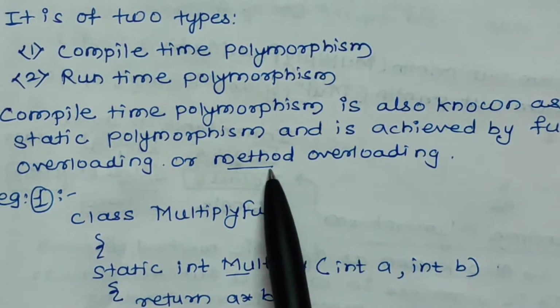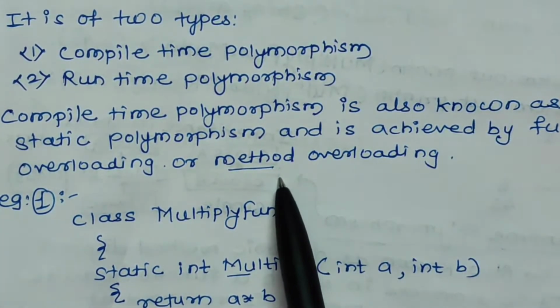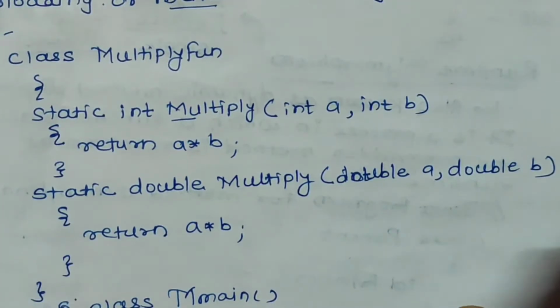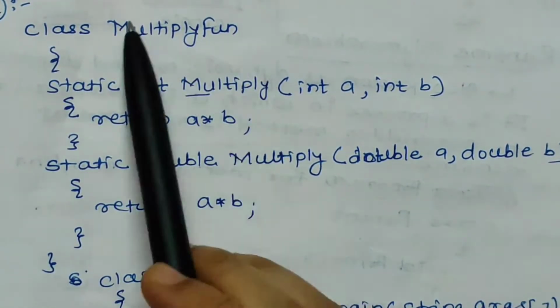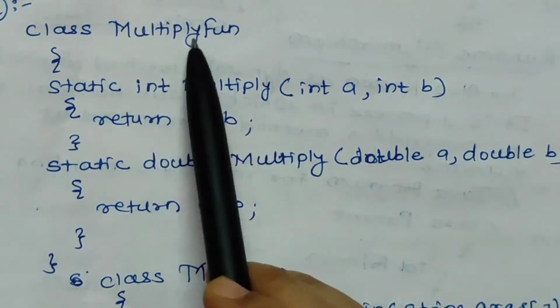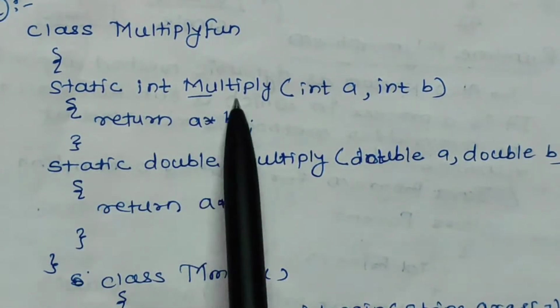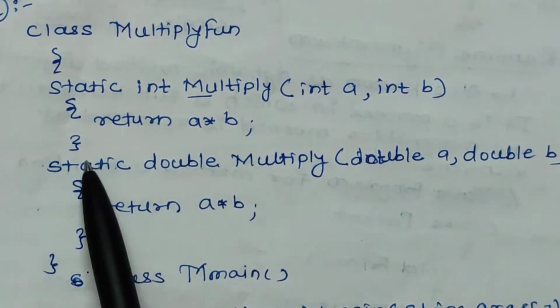In Java, we call a function a method. In C++, we call those functions which are called methods in Java. We discuss it with the help of a simple example. Suppose this is a class named multiply fun. Then static int multiply, int a, comma, int b, return a into b.